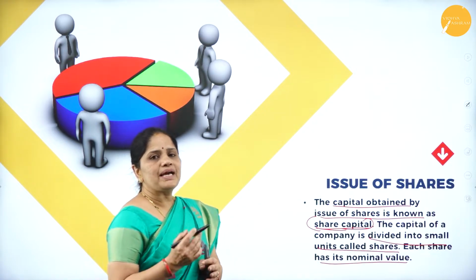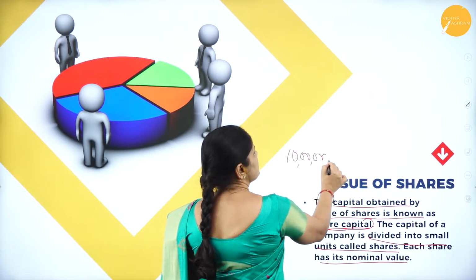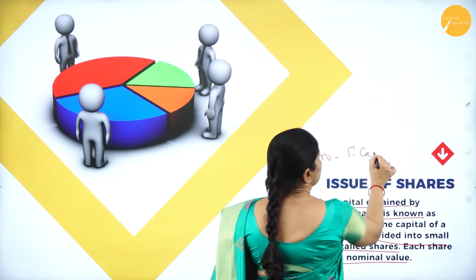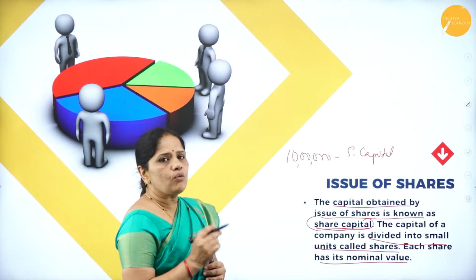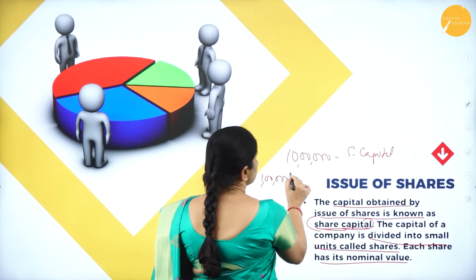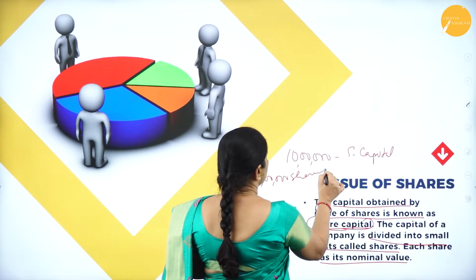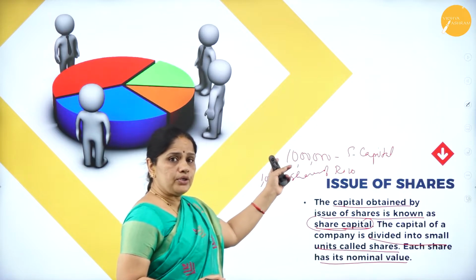Now, what do we mean by the nominal value? Suppose we have a company which wants a share capital of 10 lakhs. What can it do? It can issue 1 lakh shares of rupees 10 each. So 1 lakh into 10 comes up to 10 lakhs.